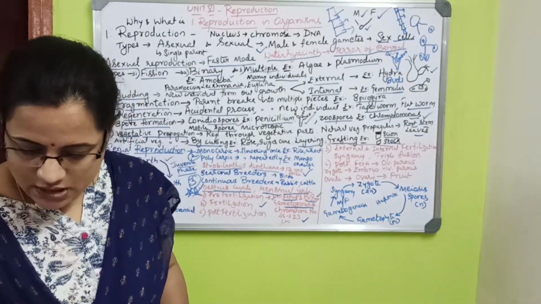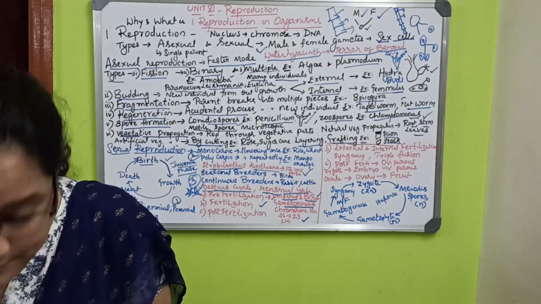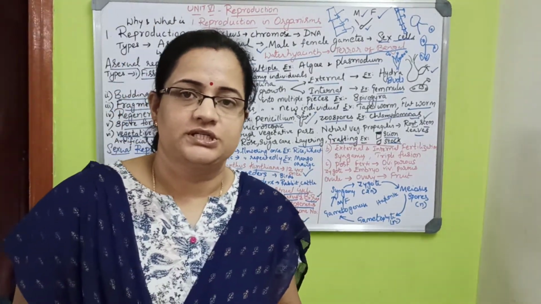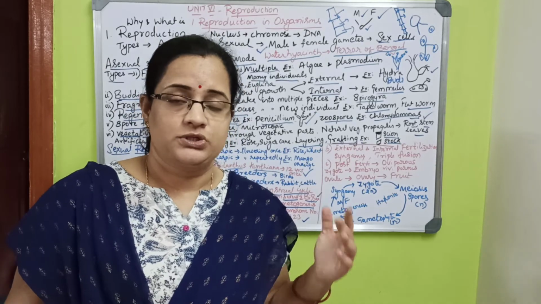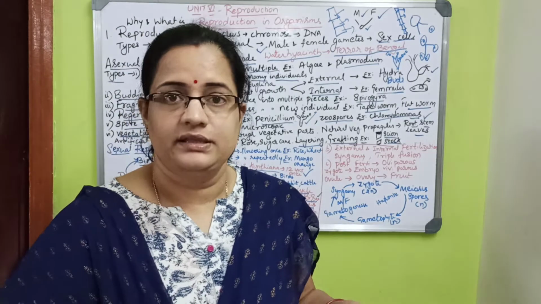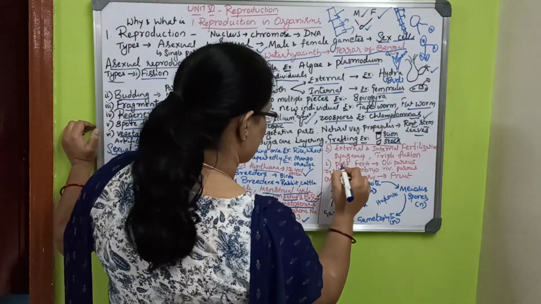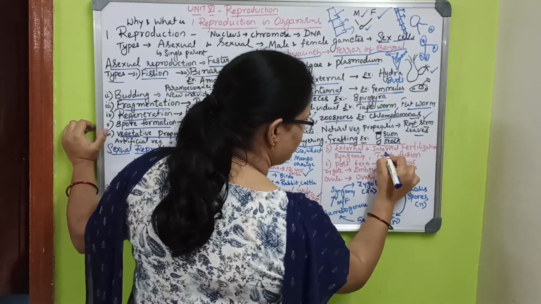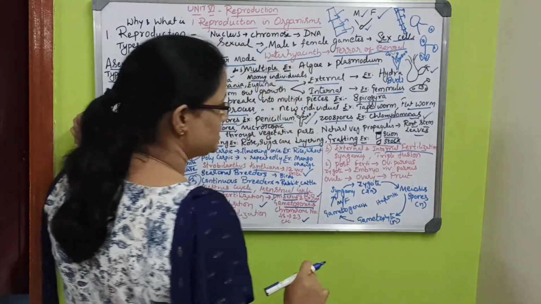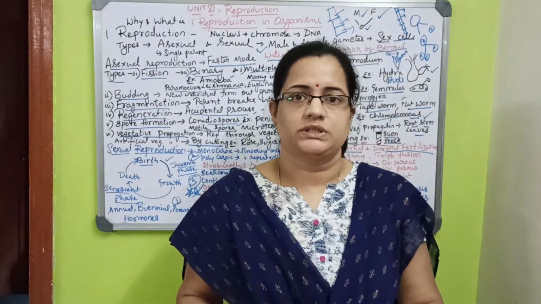Then what next? In cell division for gamete formation, there are gamete mother cells, meiocytes, microspore mother cells, and megaspore mother cells; different kinds are there. In this, external fertilization and internal fertilization are important. External is fertilization happening outside the body.